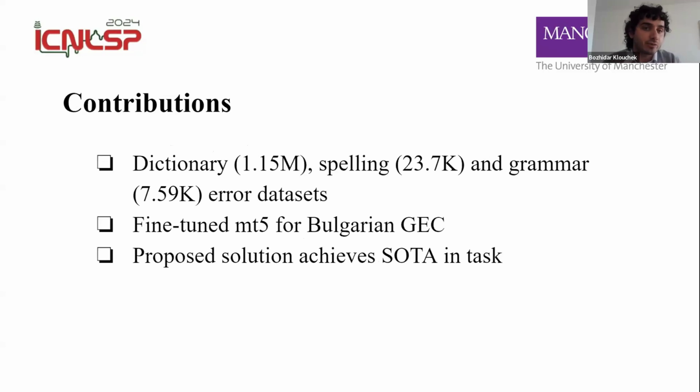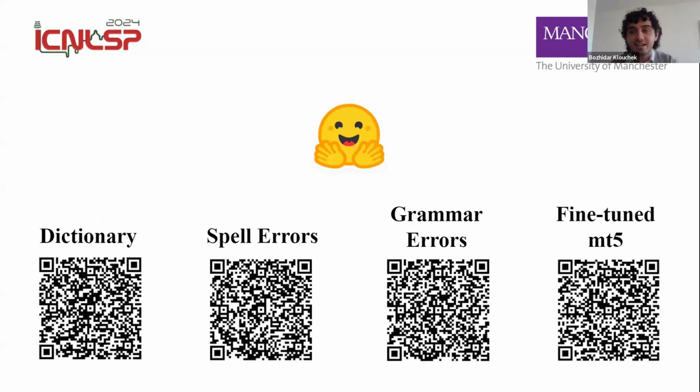And finally, I'll just reiterate our contributions. So we released 3 datasets: a dictionary with 1.15 million rows, and spelling and grammar error correction datasets with corresponding rules as well. We've developed a fine-tuned MT5 solution for Bulgarian grammar error correction. And finally, we have evaluated and proposed a solution which achieves state-of-the-art results in grammar error correction. If anyone is curious, all of the datasets and the model are available on Hugging Face, and they're available for research purposes. And we hope this motivates more error correction research in Bulgarian.